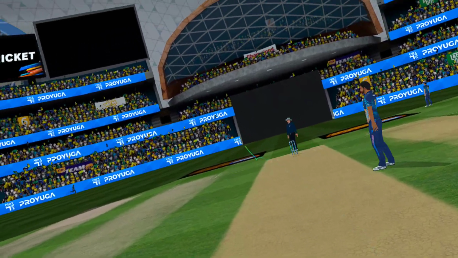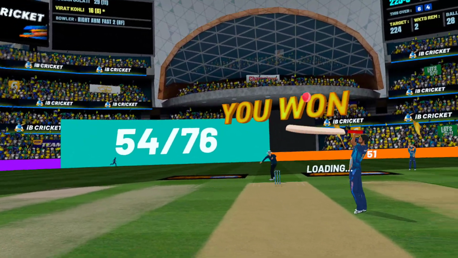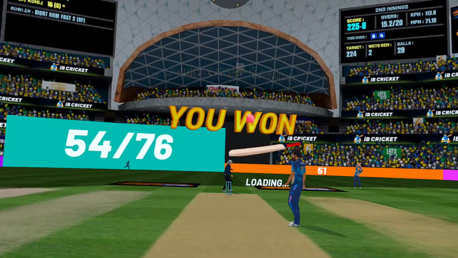Batsman absolutely trashed the ball. That's a convincing win for the batsman. That goes all the way for 4.